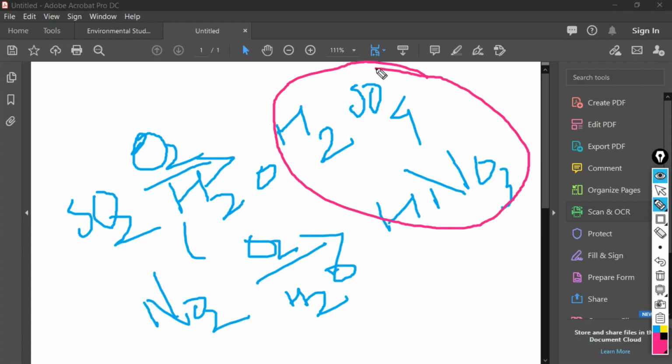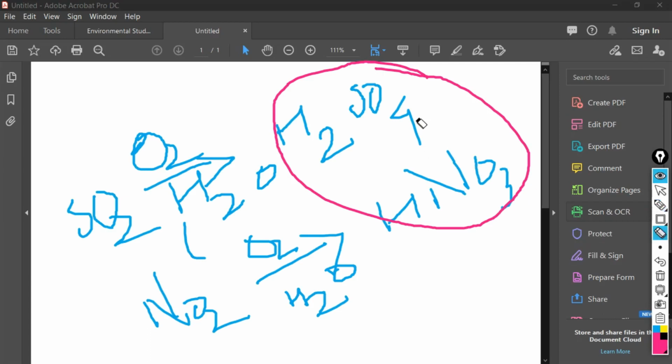Okay, and at last remember that friends, acid rain is regarded as a global issue. It has a very bad effect on plants and crops. It also has a very bad effect on human health. Acid rain damages the human lungs and respiratory system. I hope you understood this question.